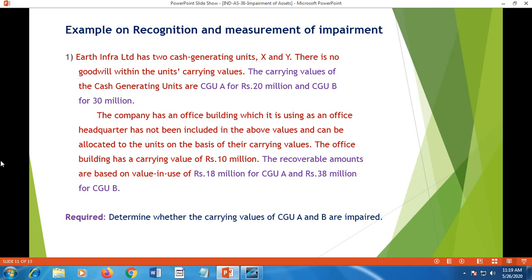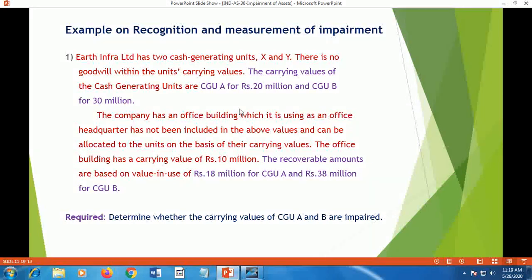The company has an office building which it is using as an office headquarter, has not been included in the above values and can be allocated to the units on the basis of their carrying values. So on the basis of carrying values of A and B, the value of building can be allocated. The office building has a carrying value of 10 million. The recoverable amounts are based on value in use of rupees 18 million as per the standard for CGU A and rupees 38 million for CGU B. Required. Determine whether the carrying amount of CGU A and B are impaired.